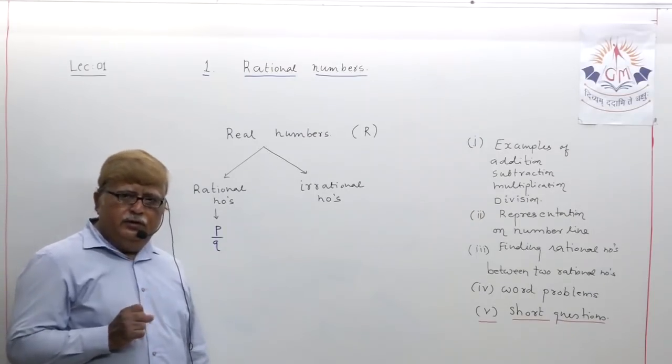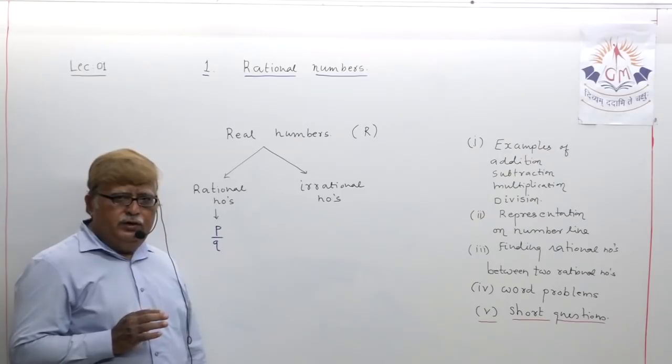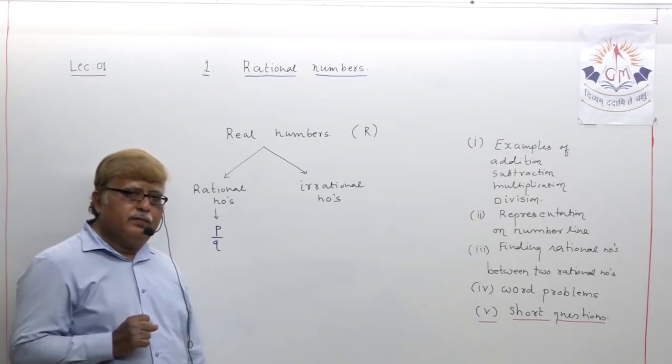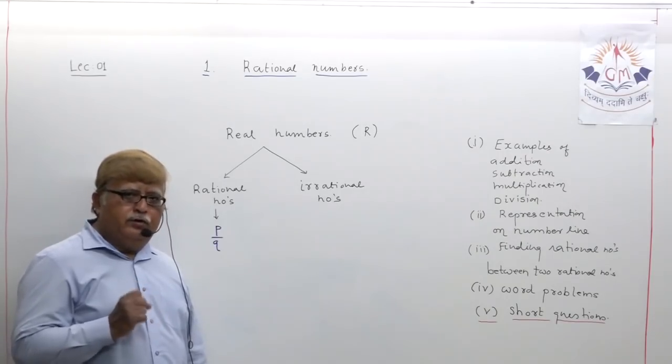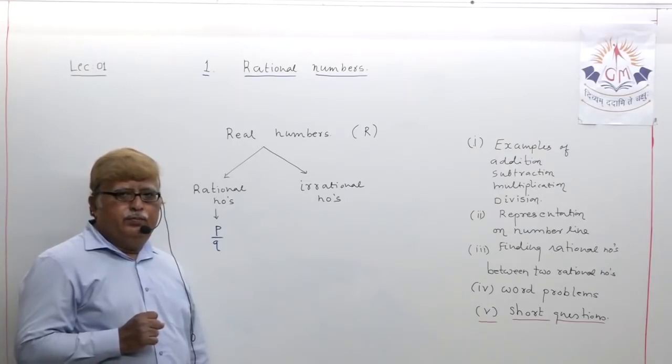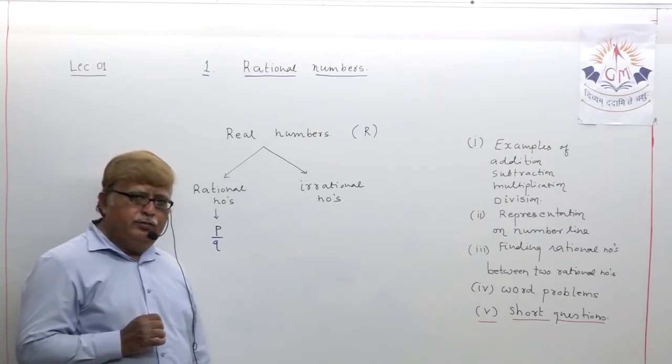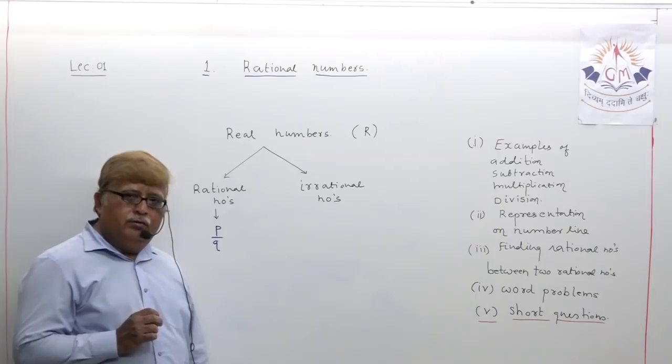So any number which can be expressed in the format of P upon Q is known as a rational number.